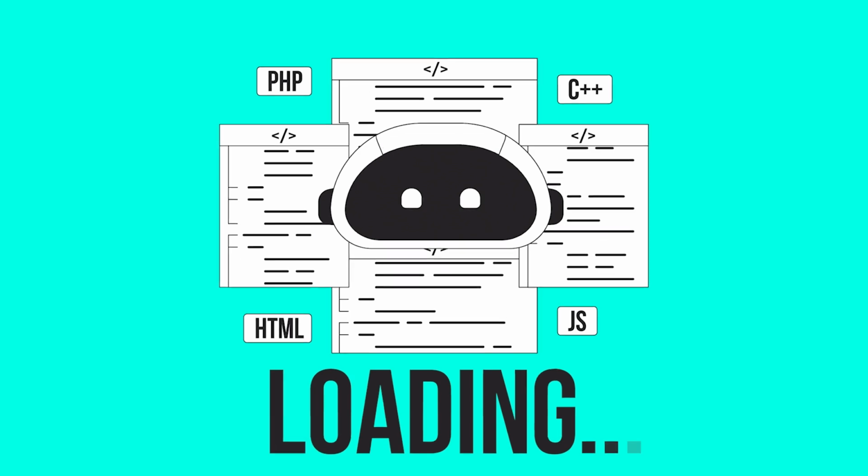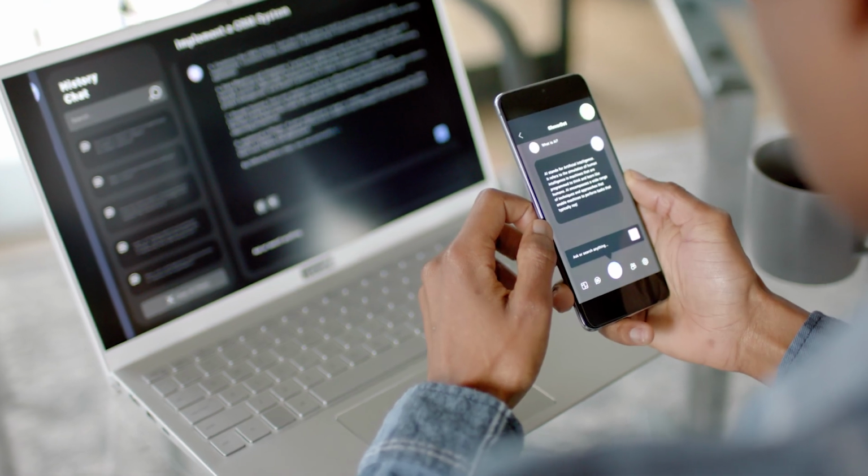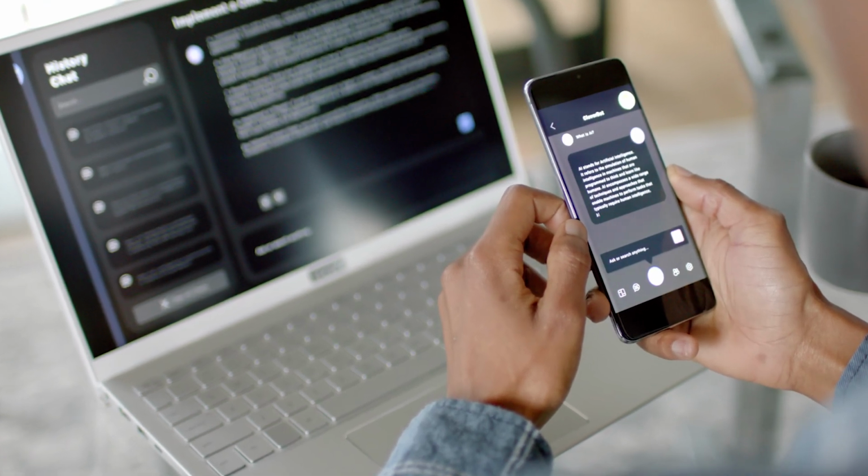And that lifetime access to the course means you get any updates that we post to the course for free. And with new AI tools and ways to use AI with programming, there will definitely be updates. So you're going to want a class like this one that's up to date so you know the latest information.